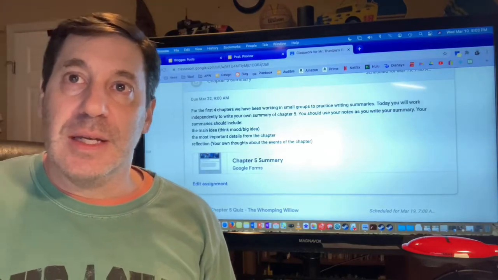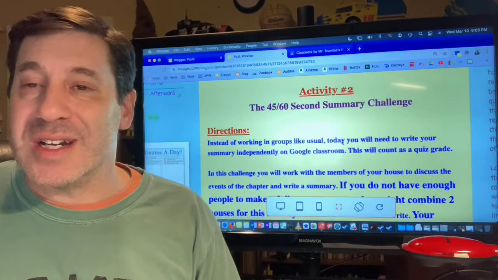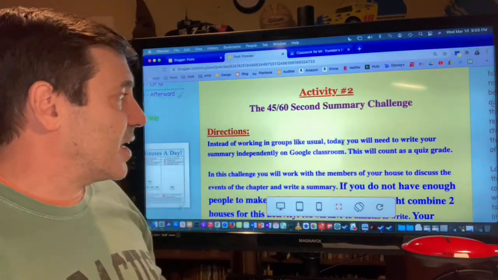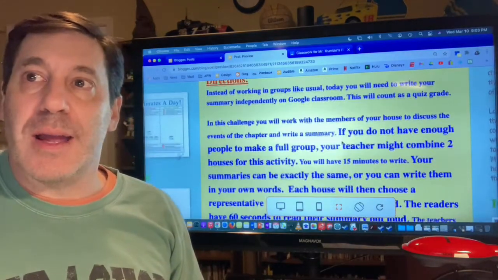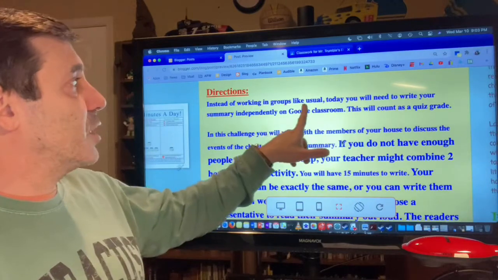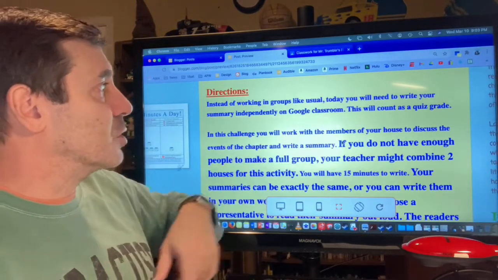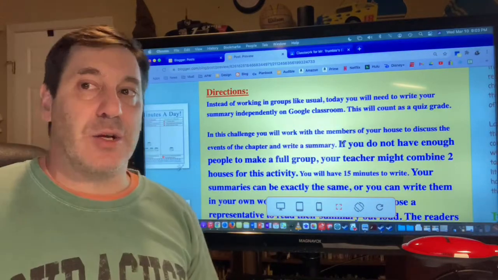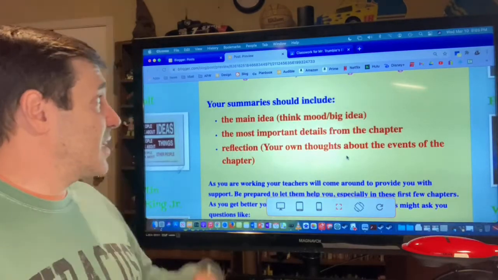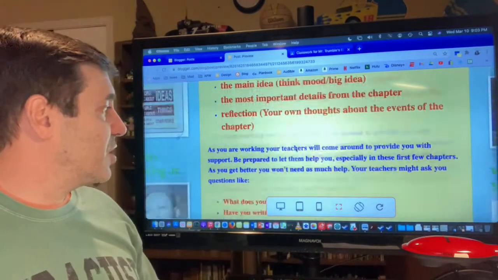Before I click on the quiz and show it to you, you guys can find more tips right here under Activity 2. Normally, this would be called the 60-second summary challenge. All right, but you can see right here in the directions, I tell you the same thing. Instead of working in groups like usual, today you will need to write your summary independently on Google Classroom. This will count as a quiz grade. And if you scroll down, okay, once again, here's exactly what your summaries need. Okay, you must have those things in your summary.